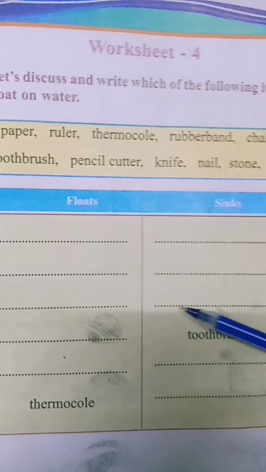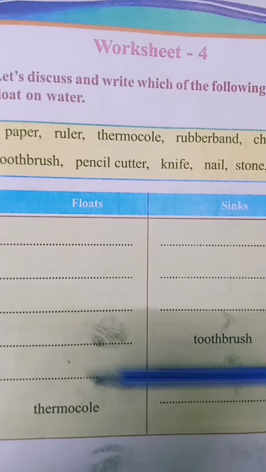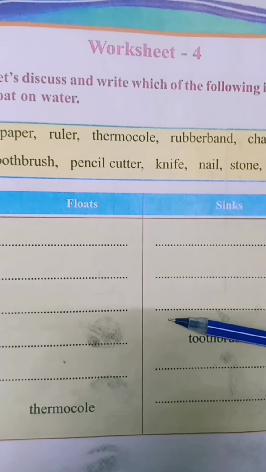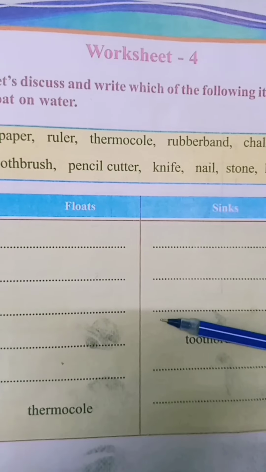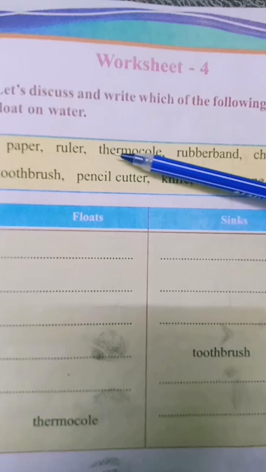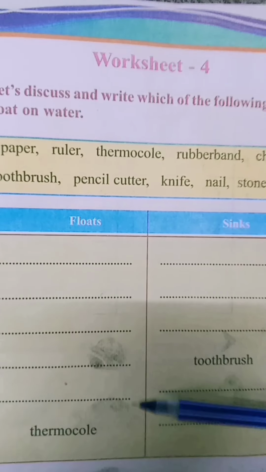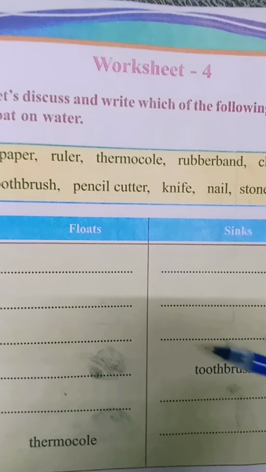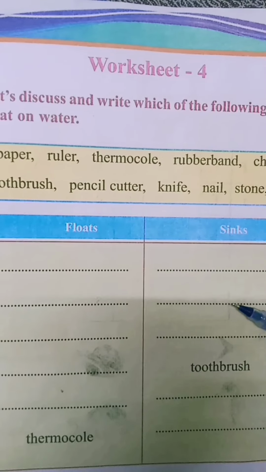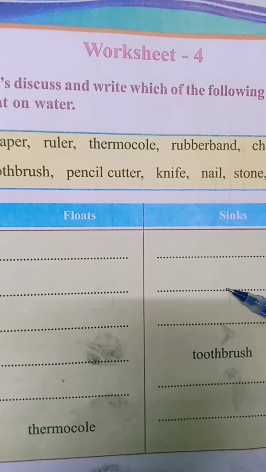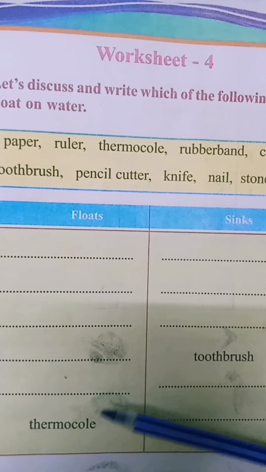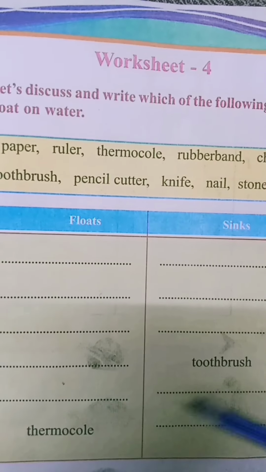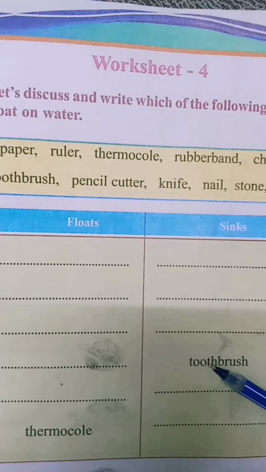Look here. A table is given here. So, children, you have to write these names according to the item that floats on water and sinks into water. Okay? Now look here. Here, one example is given in each section.